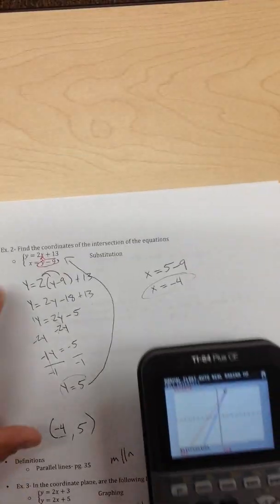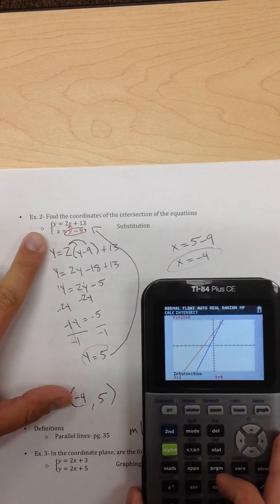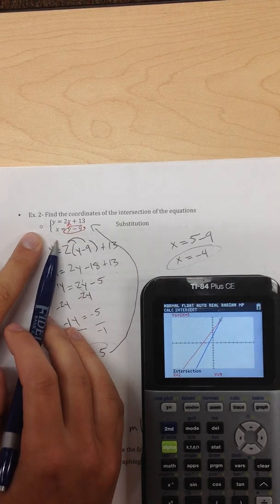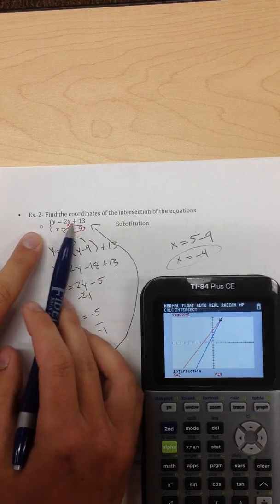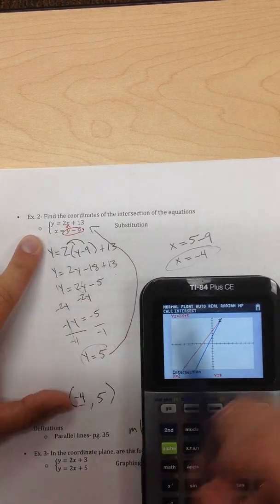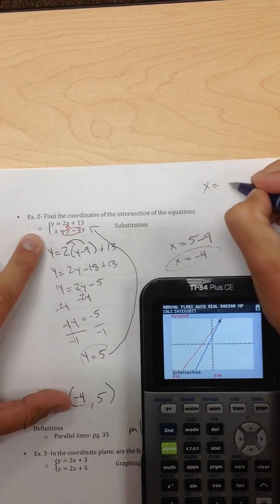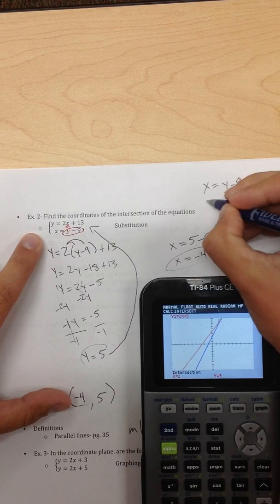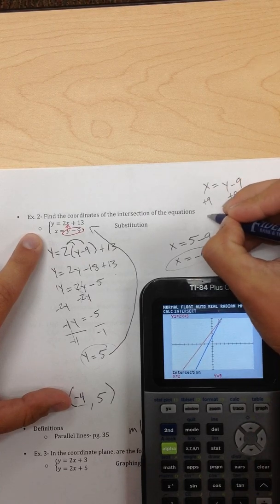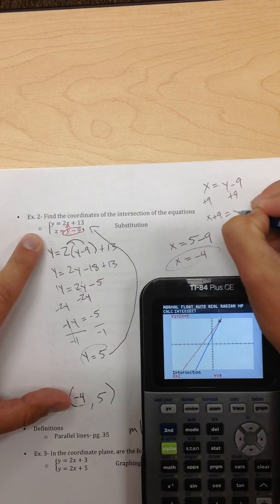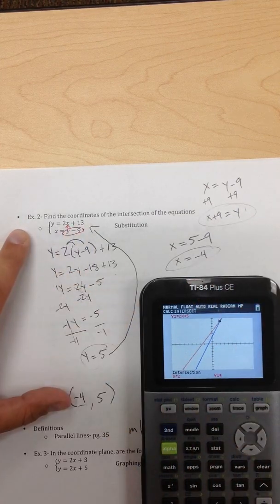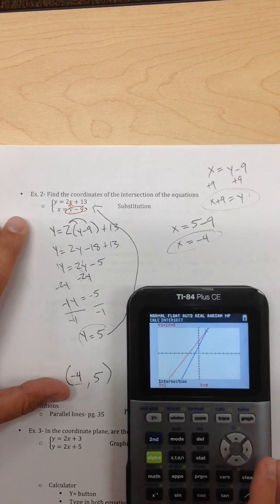Now, if you were going to try to do this one on your calculator, what you would need to do is you would need to get both of these equations to y equals. Okay, so this one is already y equals. This one, to get it to y equals, so we've got x is equal to y minus 9. To get the y by itself, we'd have to add 9 to each side. So I'd have x plus 9 is equal to y. So I could take that equation there, and the top one there, we'll try it quick here.